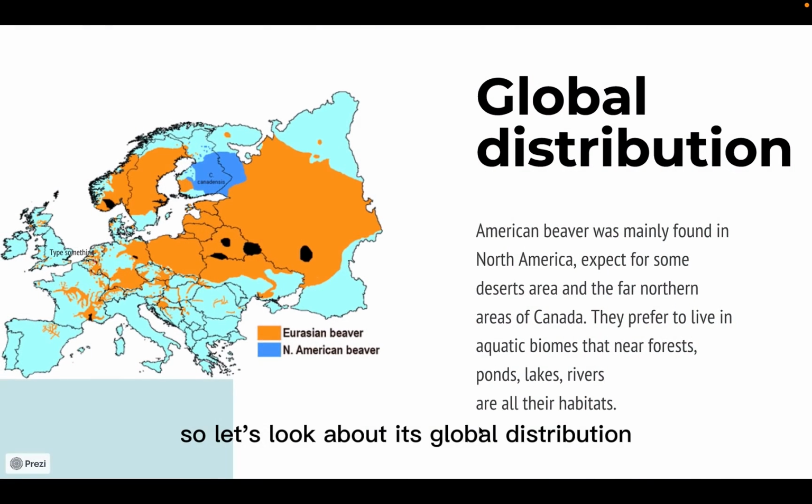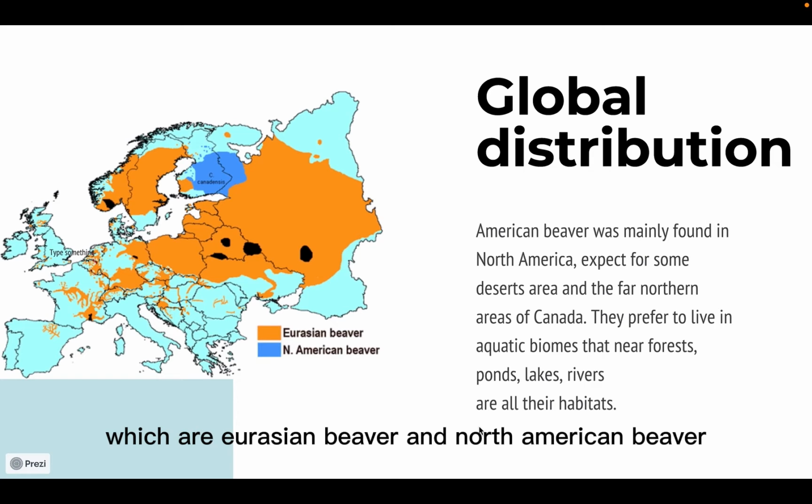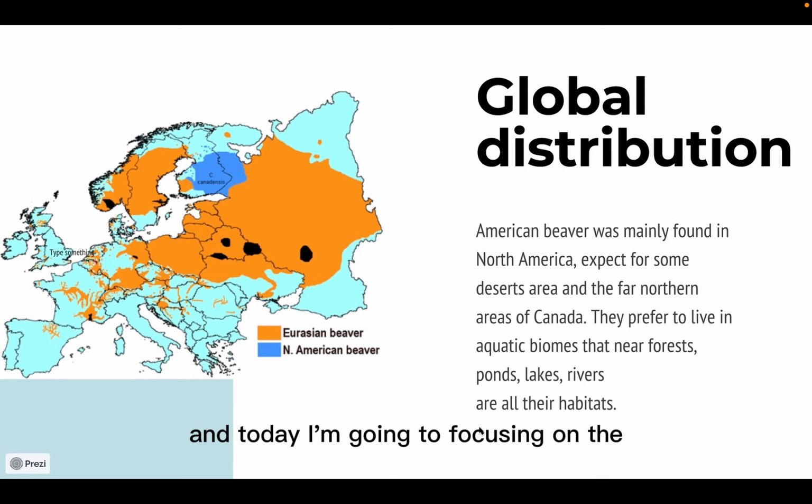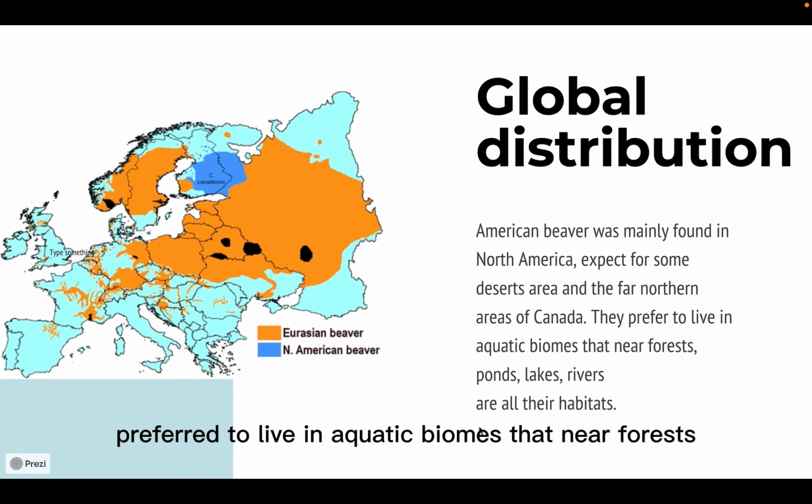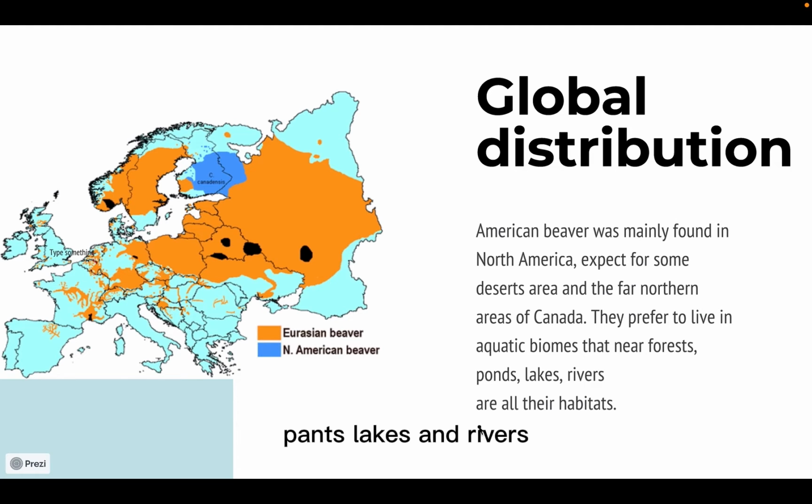So let's look at its global distribution. As we can see from the map, there are two main types of beaver, which are the Eurasian beaver and the North American beaver. Today I'm going to focus on the American beaver, which is mainly found in North America, except for some desert areas and the far northern areas of Canada. The American beaver prefers to live in aquatic biomes near forests, ponds, lakes, and rivers.